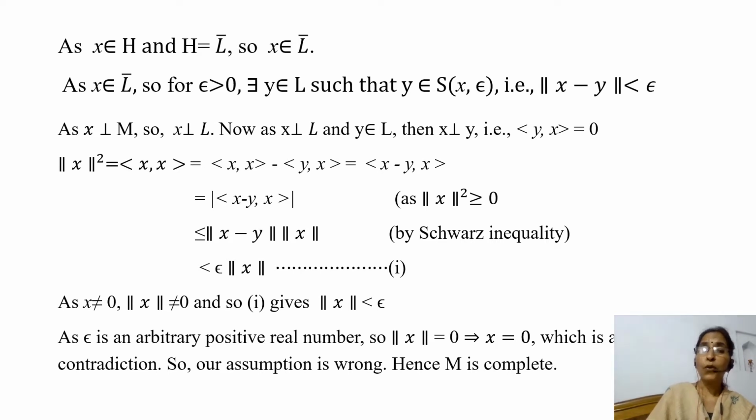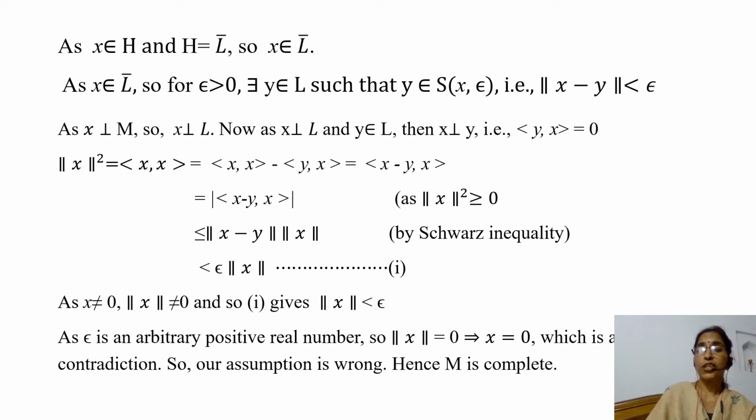Now, norm of x squared is equal to the inner product of x and x, and this is equal to the inner product of x and x minus the inner product of y and x, because the inner product of y and x is equal to 0, and that is equal to the inner product of x minus y and x. Since norm of x squared is always greater than or equal to 0, this is equal to the modulus of the inner product of x minus y and x.